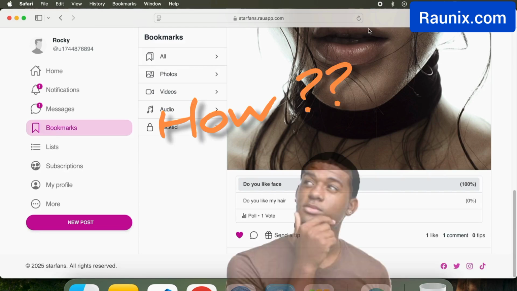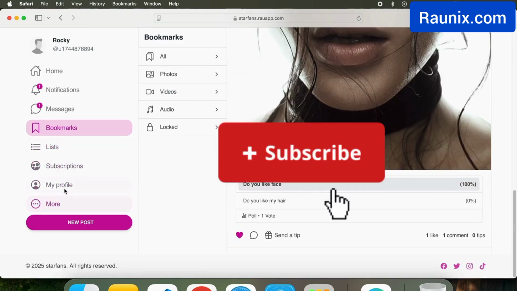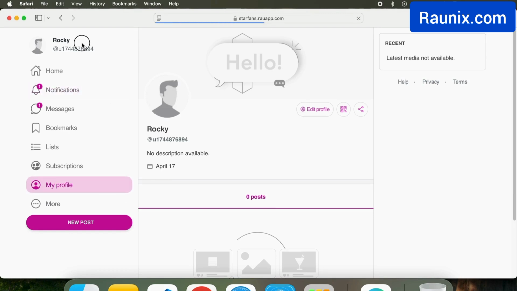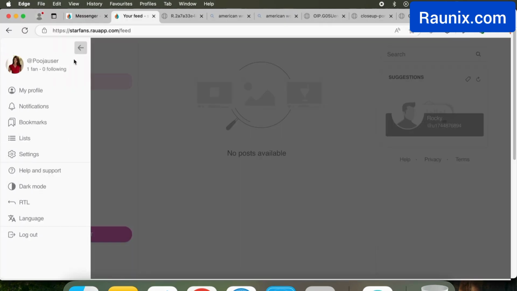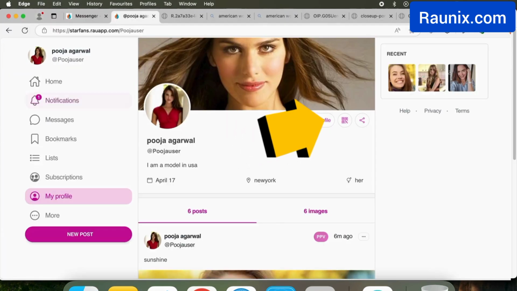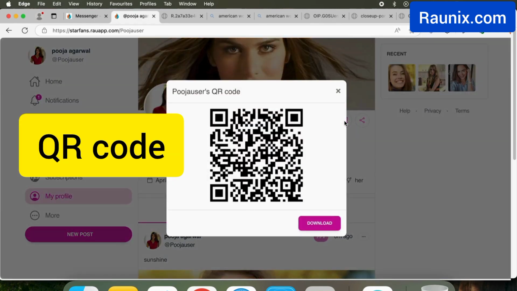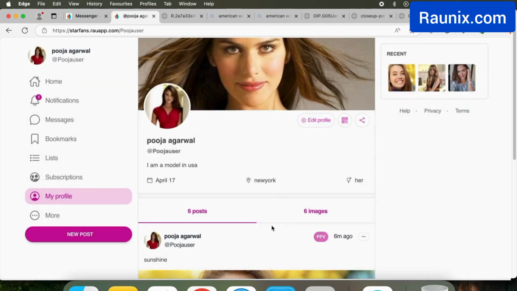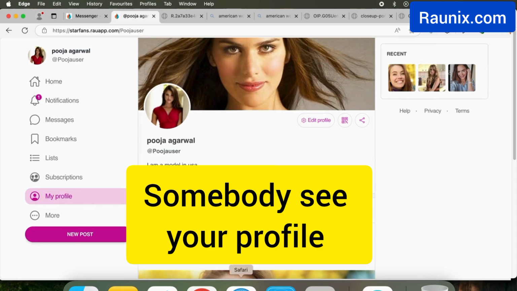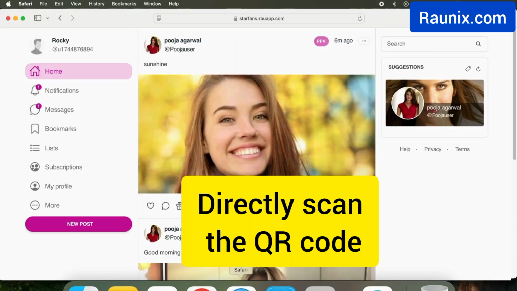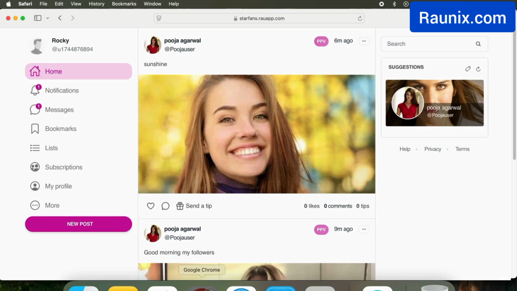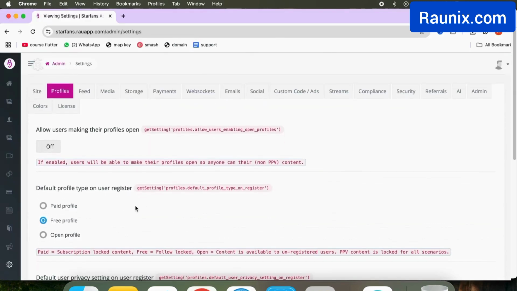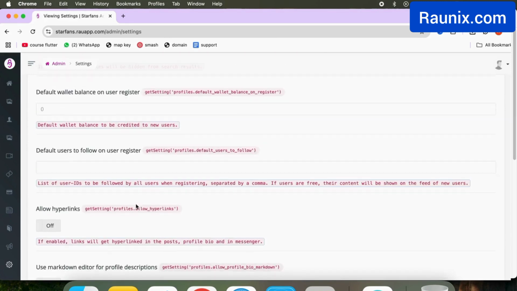Let me show you how this feature works. So if I go back to my website and I click on any profile that I want to check out, you can see there's a section now available of QR code. And that is how you can see the QR code feature. If somebody wants to see your profile, they can directly scan this QR code and they will be redirected to your profile directly. That is how the QR code feature works in our website and application like OnlyFans.